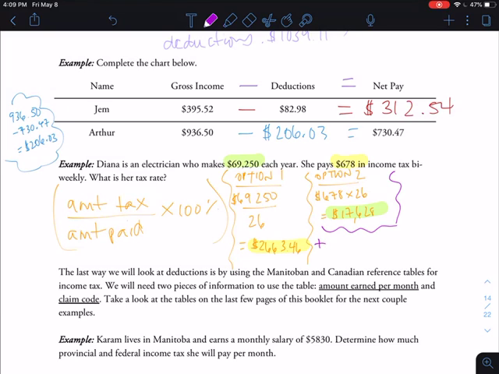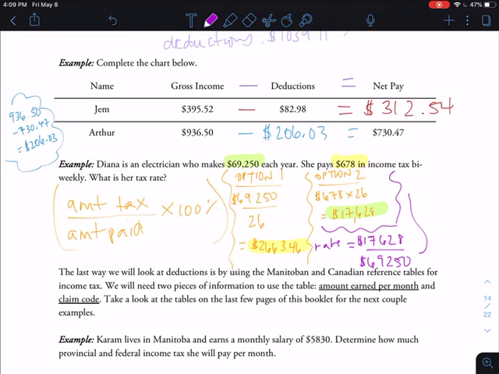Okay, so tax rate is equal to the tax amount, so that is 17,628 divided by the total amount that she's paid per year, which is 69,250.